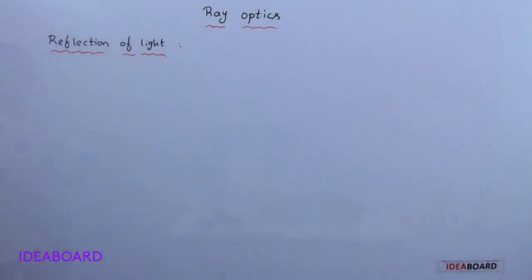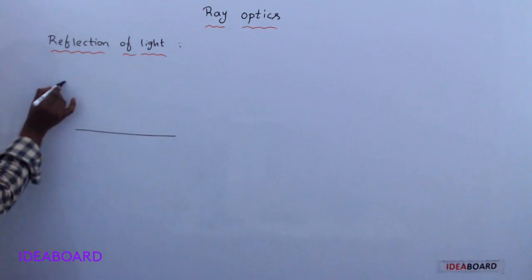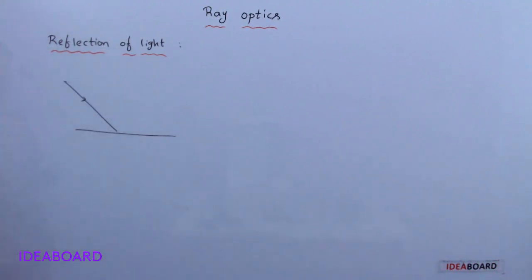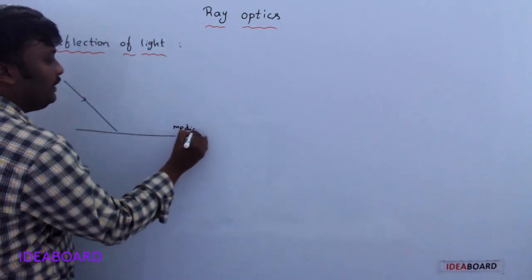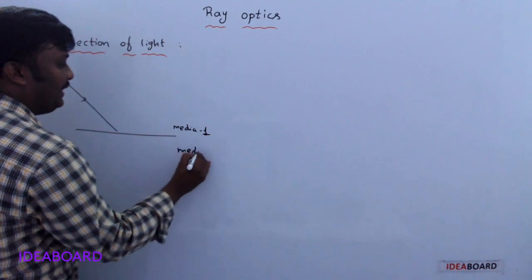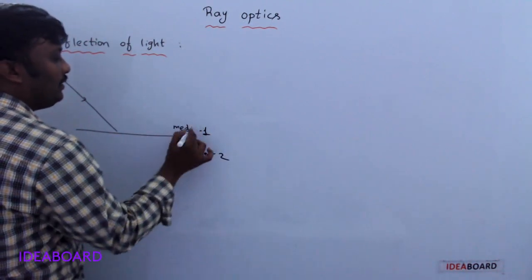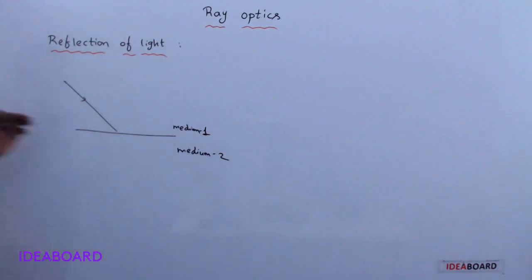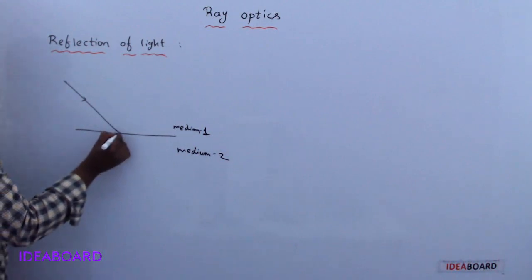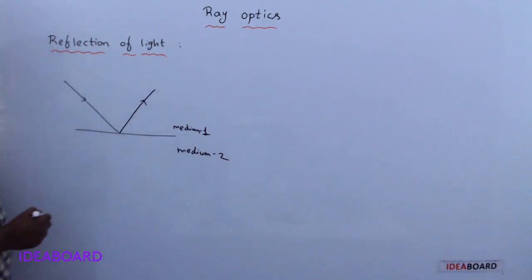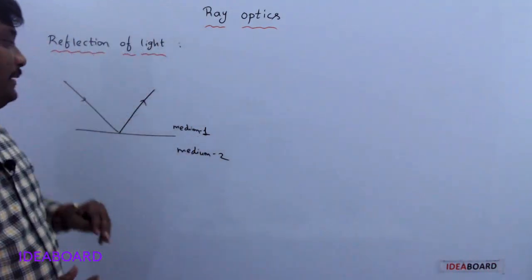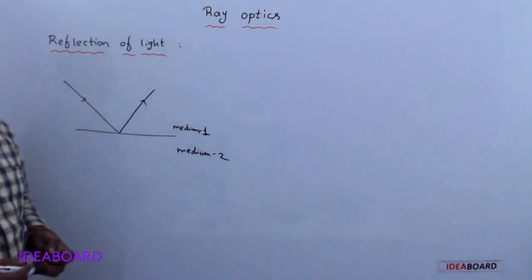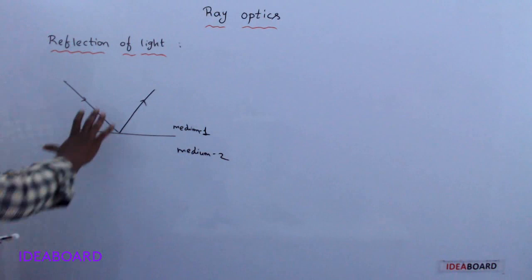Reflection of light is nothing but this: when a light ray strikes the boundary of two media, suppose medium 1 and medium 2, then a part of the light is turned back into the same medium. A part of light turned back into the same medium is called reflection of light. Clear? What is reflection of light?